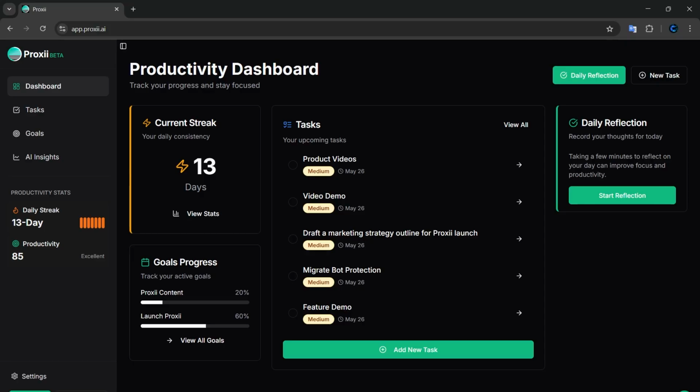I personally use Proxii to achieve my goals and be more productive throughout the day. And this isn't just placeholder stuff. This is how I'm actually using it on my day-to-day basis.